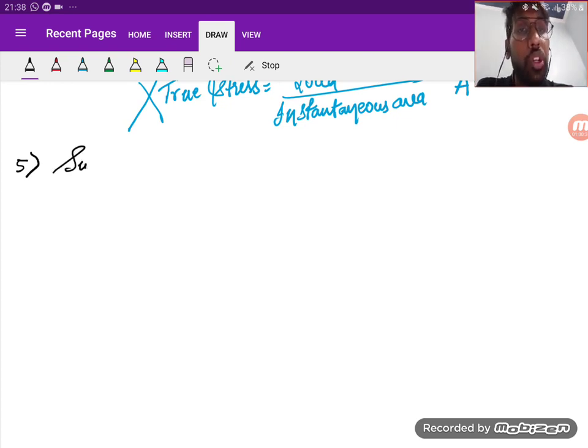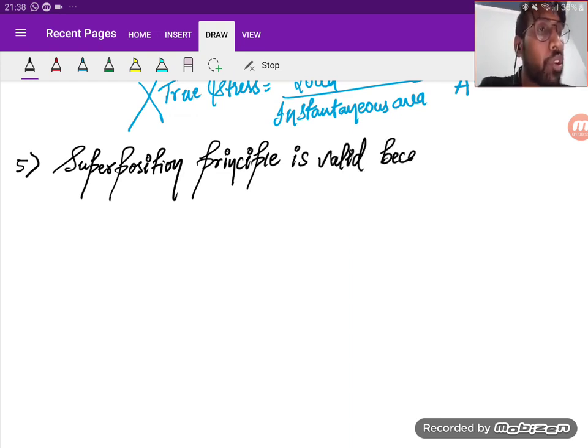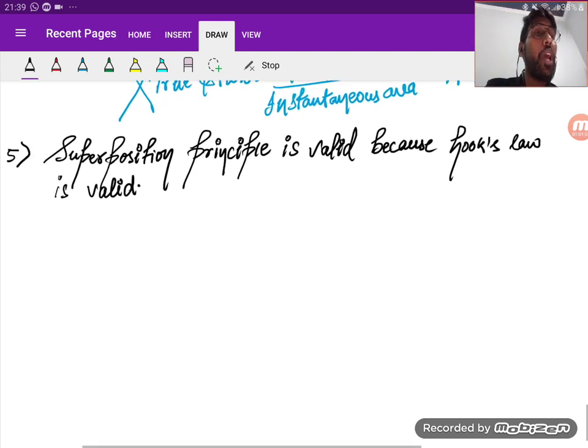Now, the fifth one is the superposition principle. The superposition principle is valid because Hooke's law is valid. Now, I already told you what Hooke's law is. Within the proportionality limit, stress is directly proportional to strain. So this law clearly indicates that strength of materials is applicable when the load is within the proportionality limit.